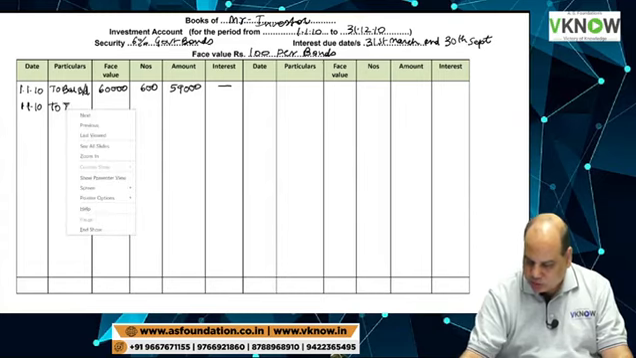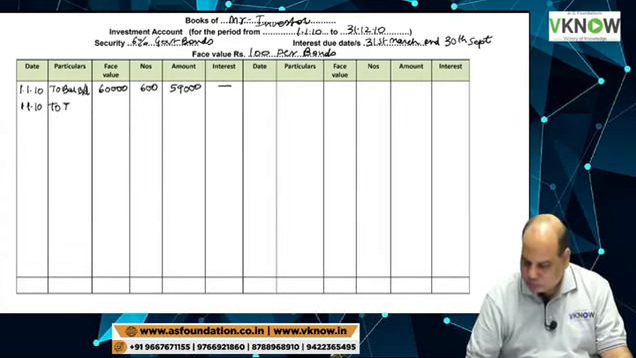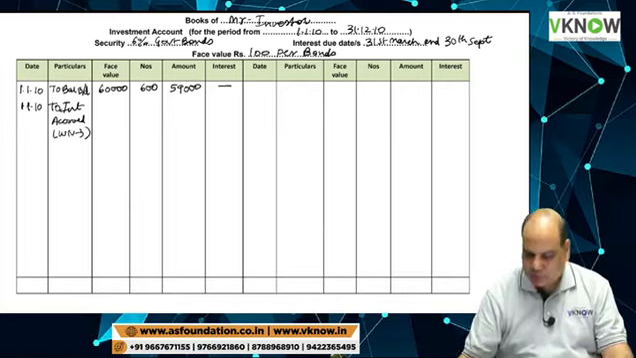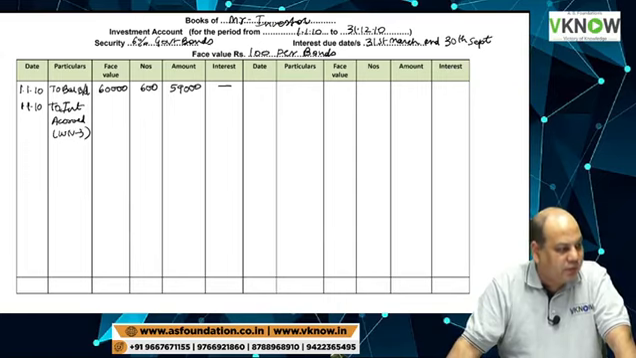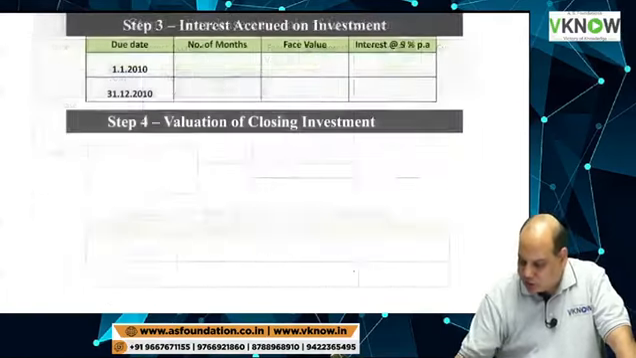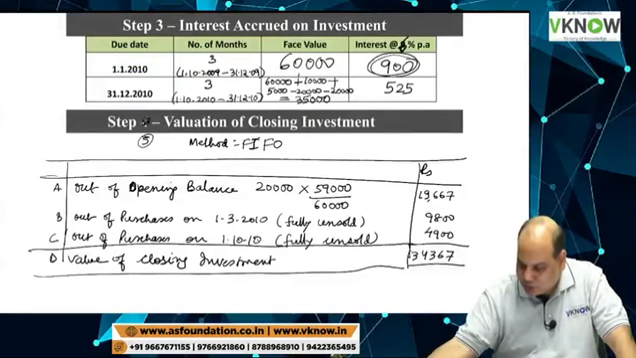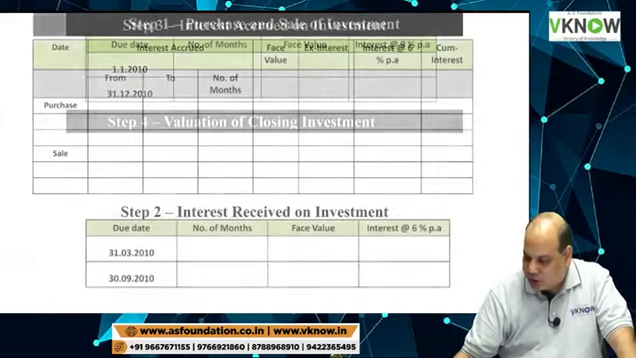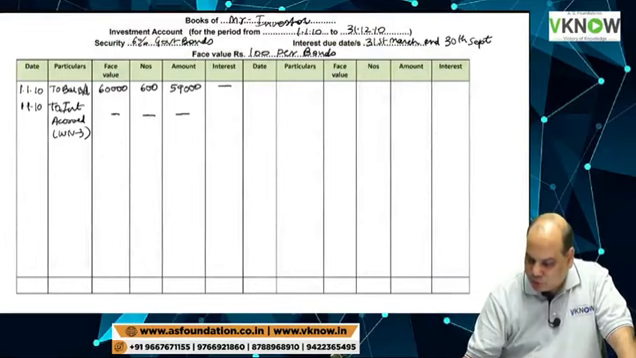to interest accrued. Go to working note number 3 and check interest accrued. You will find in working note number 3 on the screen at the top 900 rupees here. 900 rupees is interest accrued.